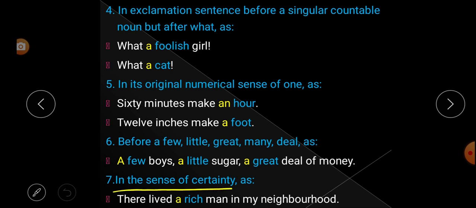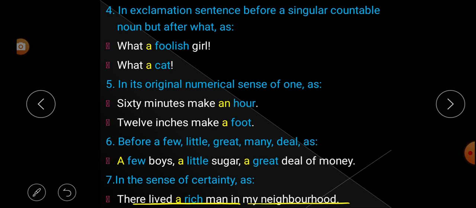Rule 7. In the sense of certainty or strong belief, we can use the indefinite article. Look here: There lived a rich man in my neighborhood. Here rich is a certainty, because as he is our neighbor, we know his activity, his way of eating, dressing, his gesture and posture, so we can easily identify whether he is rich or poor.